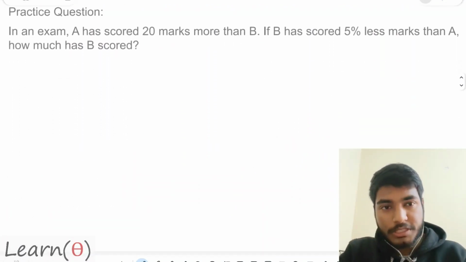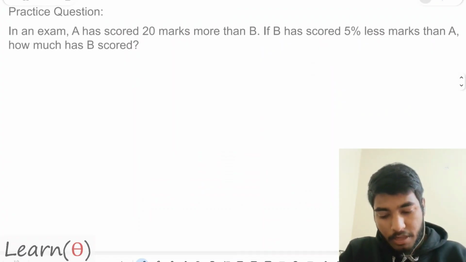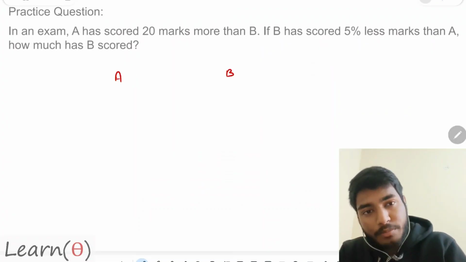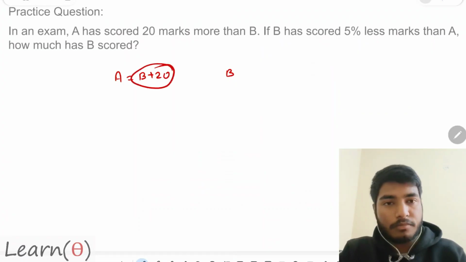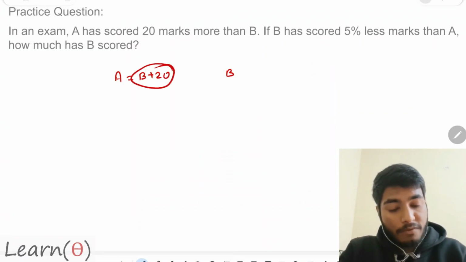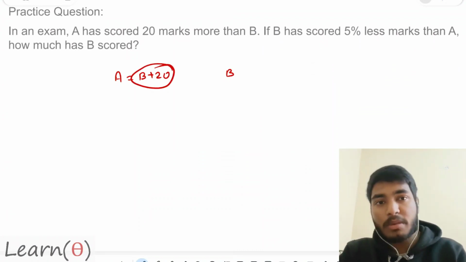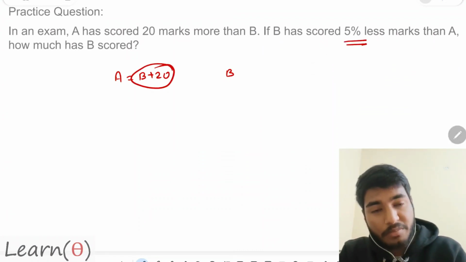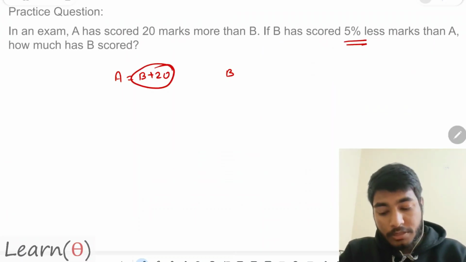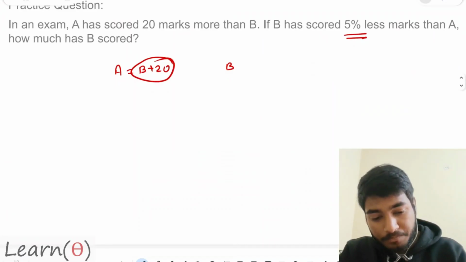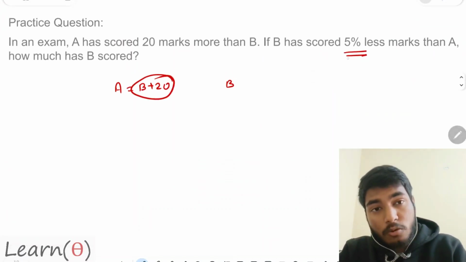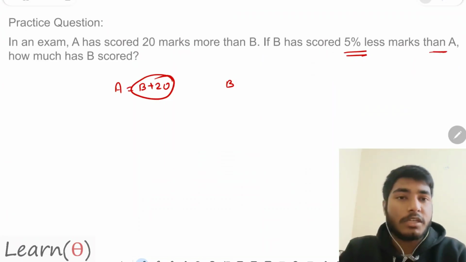The question says, in an exam, A has scored 20 more than B. A has scored how much? A has scored 20 more than B. That means the marks of A is marks of B plus 20. B has scored 5% less marks than A. So what the question is saying is that B has scored 5% less than A. That is the question over here.